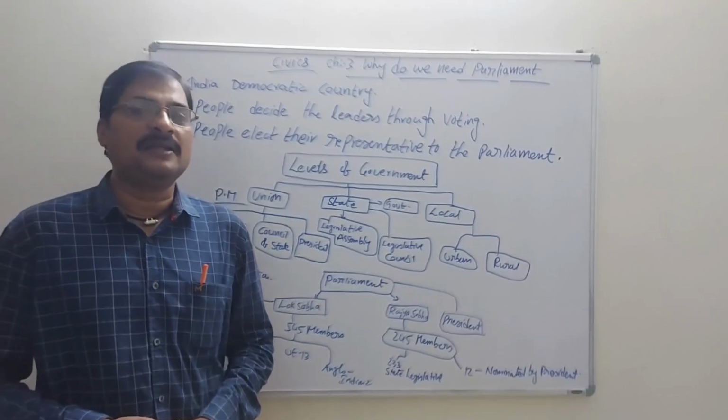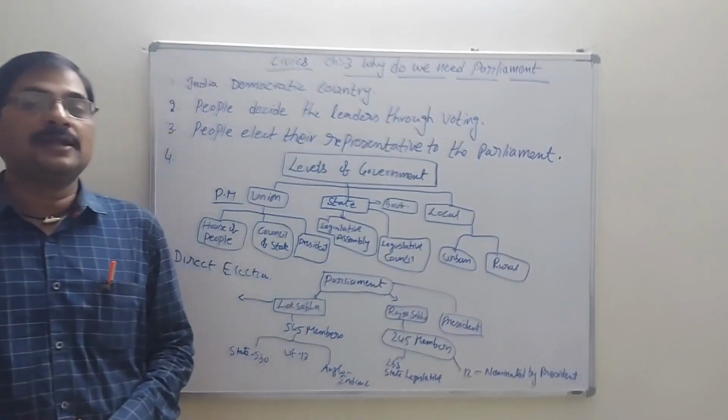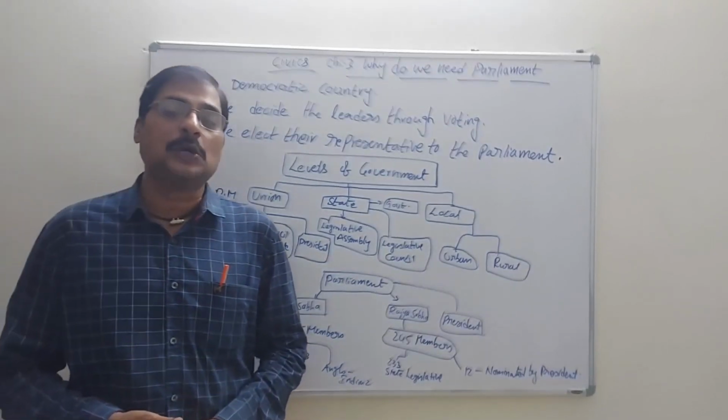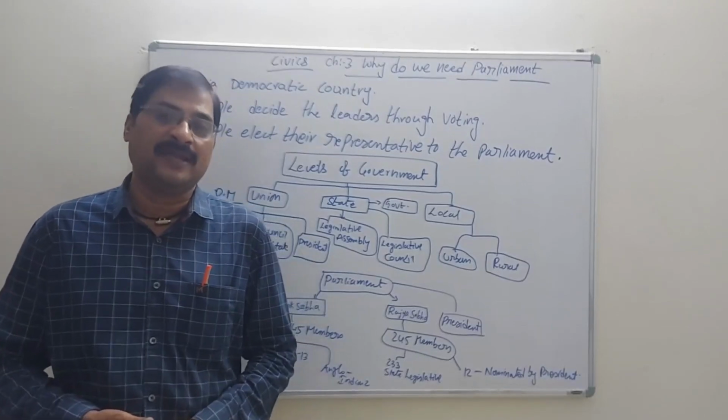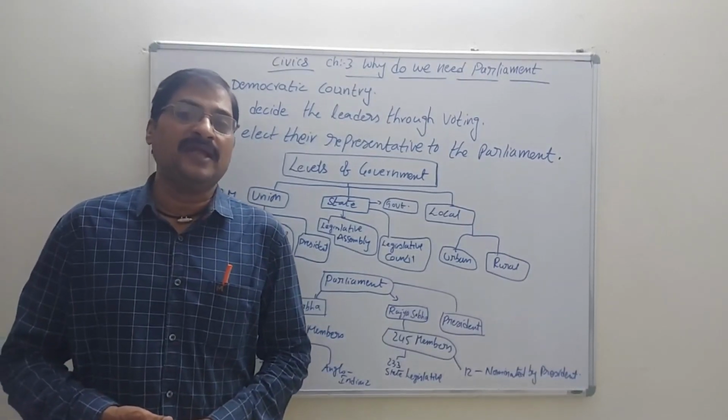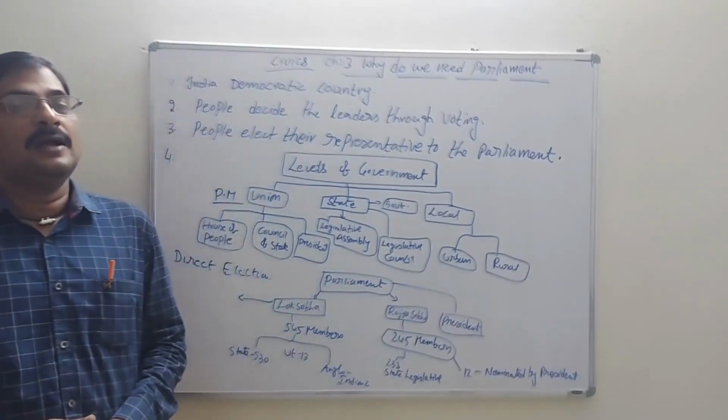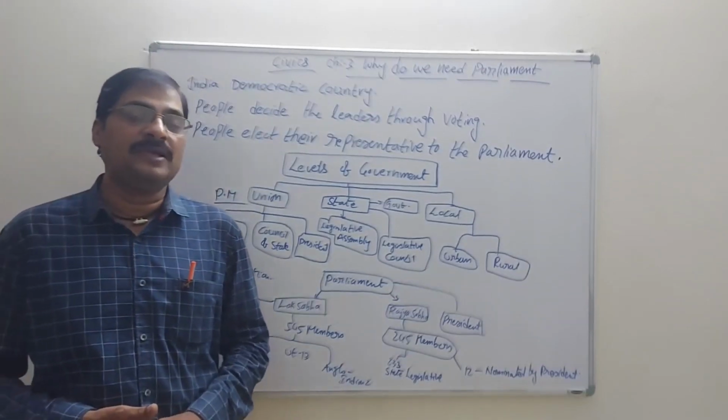Like that in Hyderabad there is an east side MLA, north side MLA, south side MLA and west side MLA, because it is a very big city.